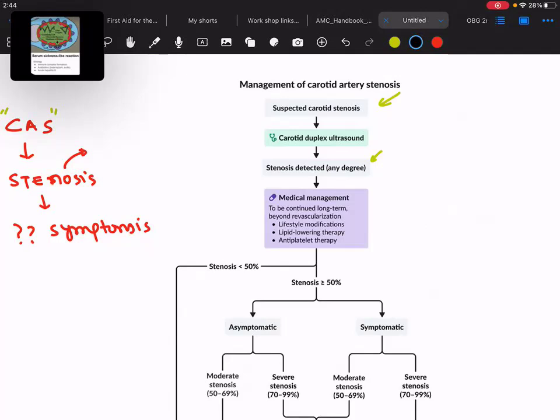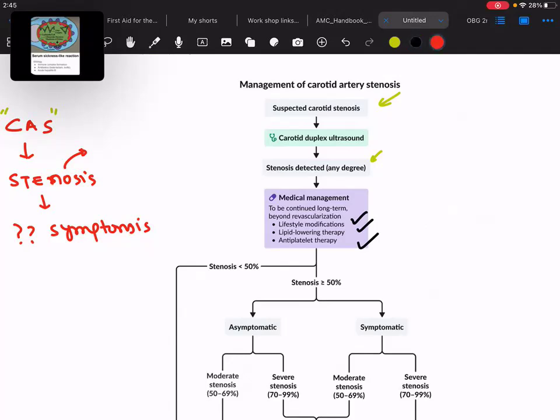Other than that, for every patient who is having carotid artery stenosis, if they ask you about the initial management, whatsoever the case scenario is, you have to go for lifestyle modification. You have to go for lipid lowering therapy. You have to go for antiplatelet therapy. More importantly, the usage of aspirin is always there.